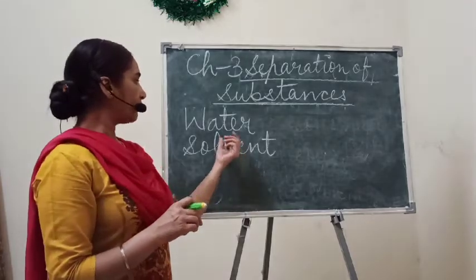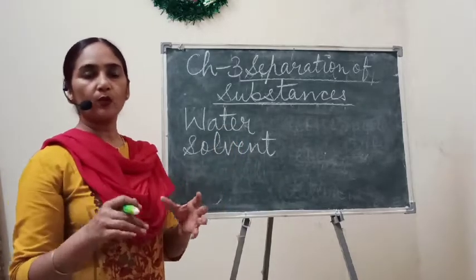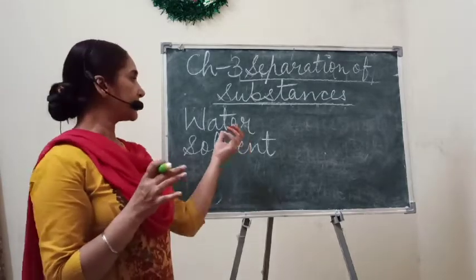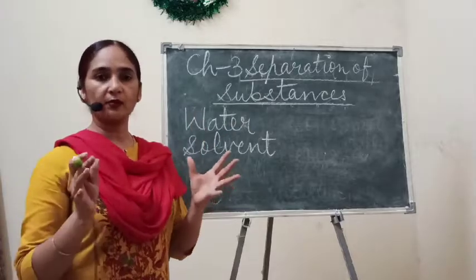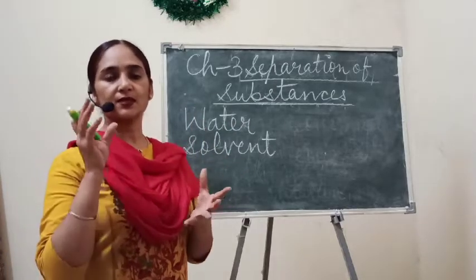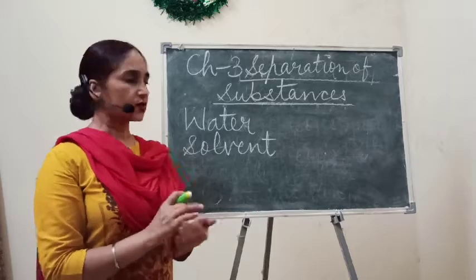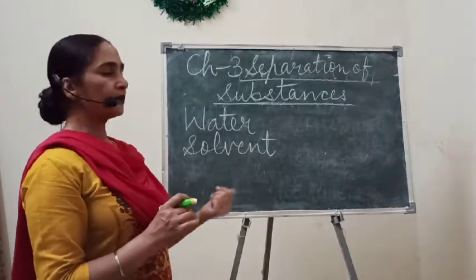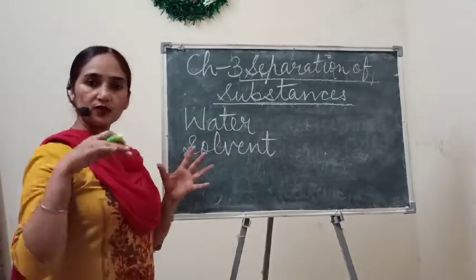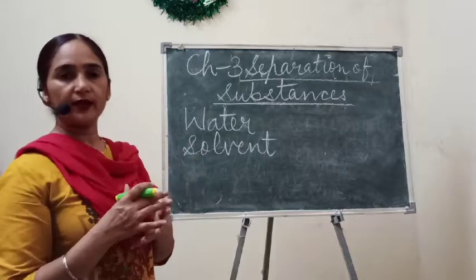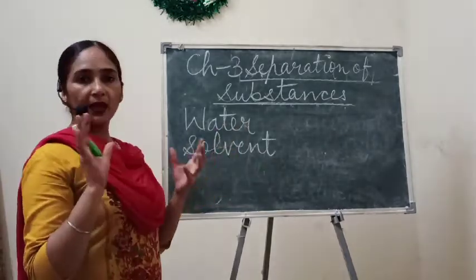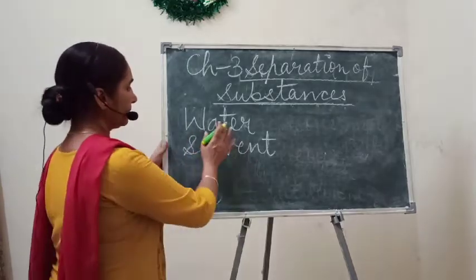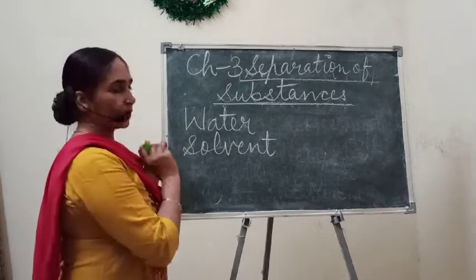Understand? Here water is a solvent. You know that most of the things we can dissolve in water. So that's why we can say that water is a universal solvent, meaning most of the substances can be dissolved in water. So water acts as a solvent. Okay. Other liquids also act as solvents, but water is a main example, or we can say a common example. You can easily understand. So that's why I am taking the example of water.